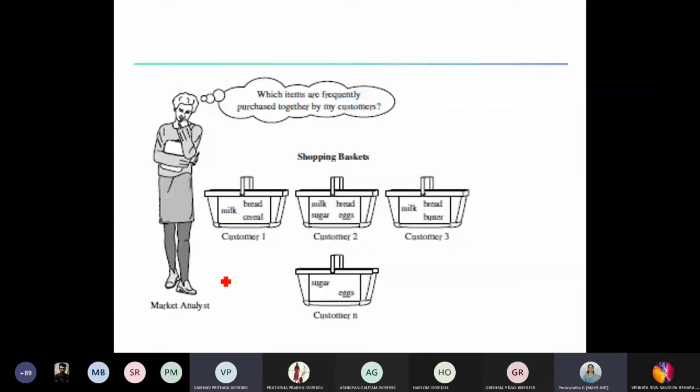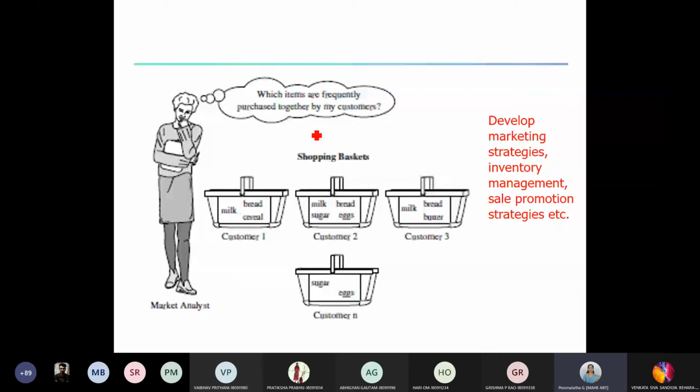Okay. It can be used to analyze customer behavior. Yes, you are right. So they can develop various strategies for their marketing. Why am I telling you marketing? Because this person is a market analyst. By looking into the frequent patterns, they can develop various strategies. For example, the way you said, milk and bread can be placed together. Suppose some customer comes to purchase milk. By looking at the bread which is placed near or next to it, he may be tempted to purchase it, otherwise he might not purchase the item, is it not?